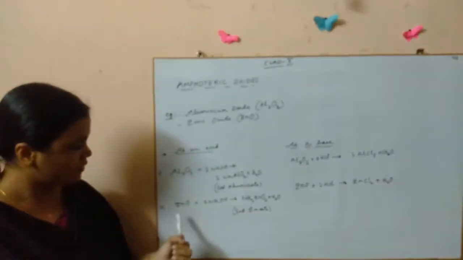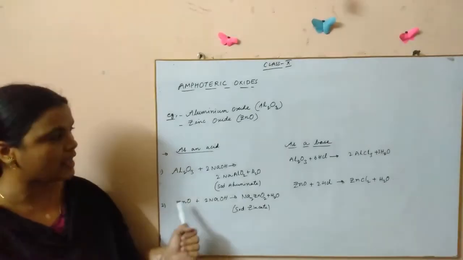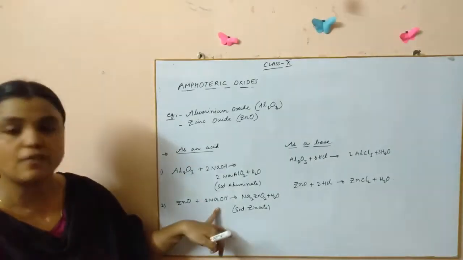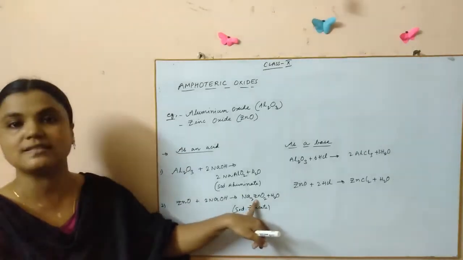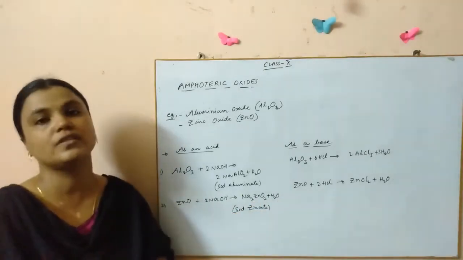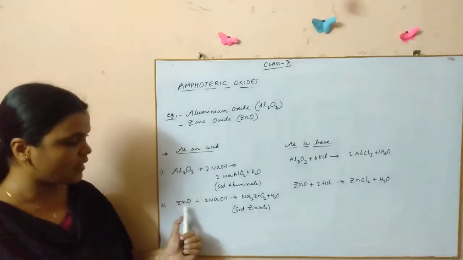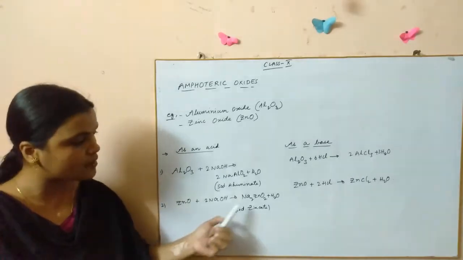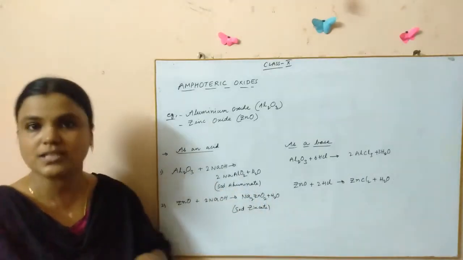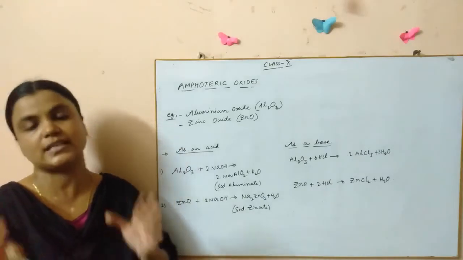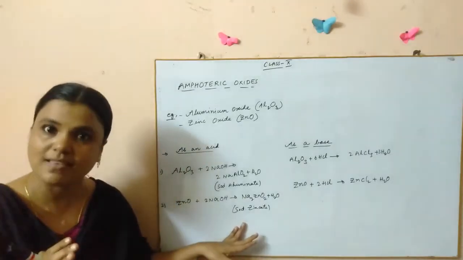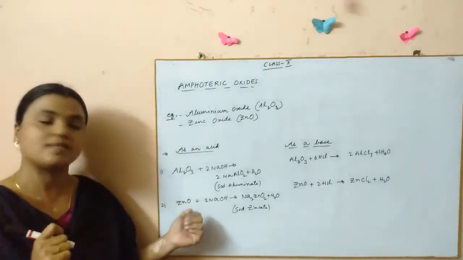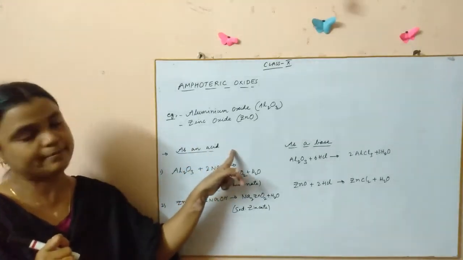So you can see here in this reaction, it is acting like a base now, and here it is acting like an acid now. It is reacting with a strong base, and what is the result here? A salt is formed along with the liberation of water. Can you see? Zinc oxide reacts with a very strong base, sodium hydroxide, and what we get is a salt which is called sodium zincate. Salt is formed, neutralization has happened, and water is released. Got it, children? Here zinc oxide acted as an acid.